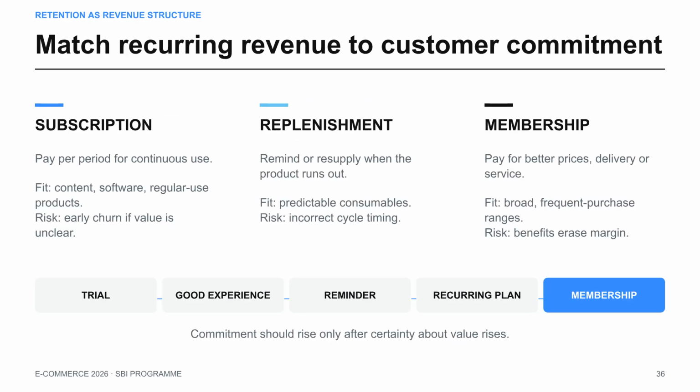Match your recurring revenue model to the level of customer commitment, whether it's subscription, replenishment, or membership. Each model has unique requirements and risks. Align your retention strategy with what makes the most sense for your specific products and customer base.